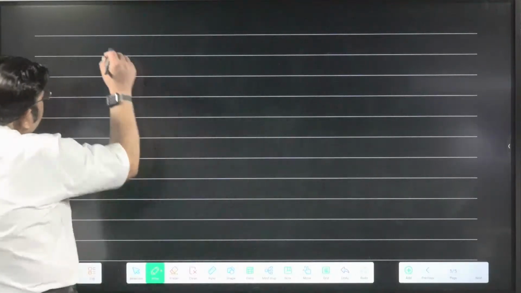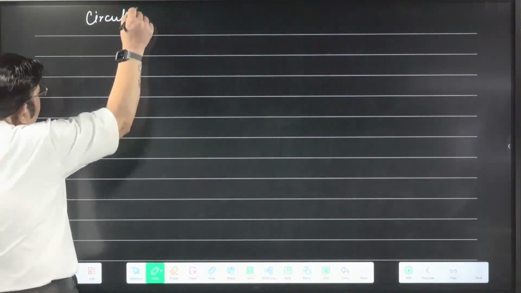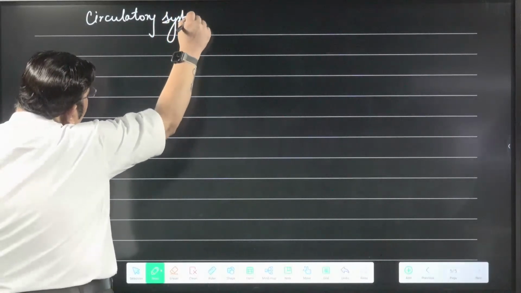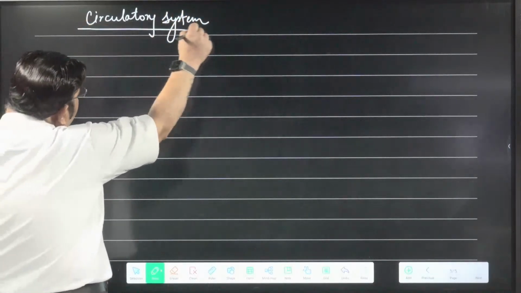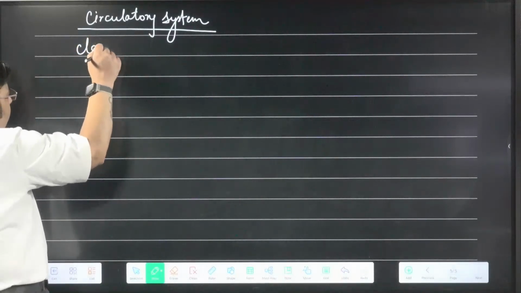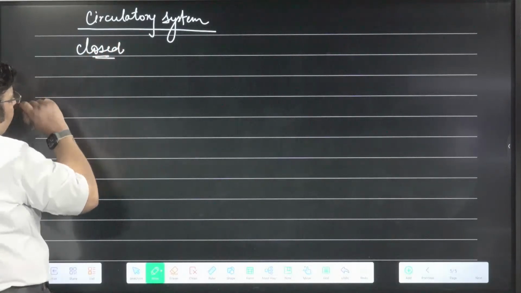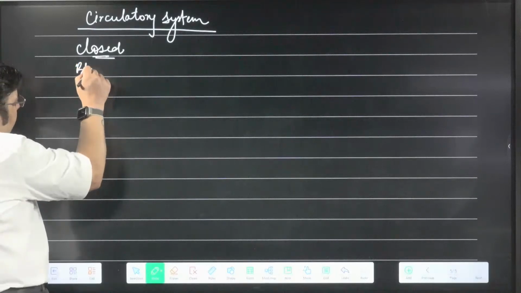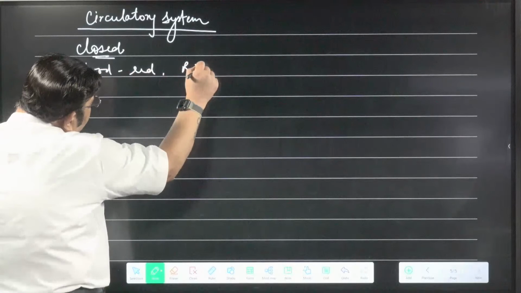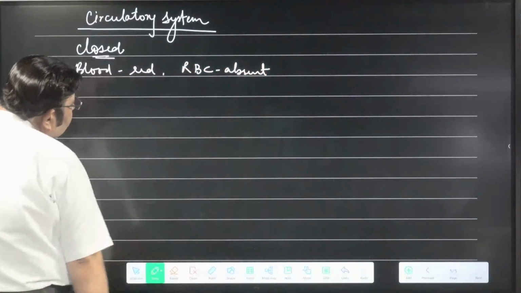Now the third one is the circulatory system. Bachcho, in this system you have to learn a little bit and go as I am telling you. They have a closed circulatory system. The blood is red in color, but RBCs are absent.